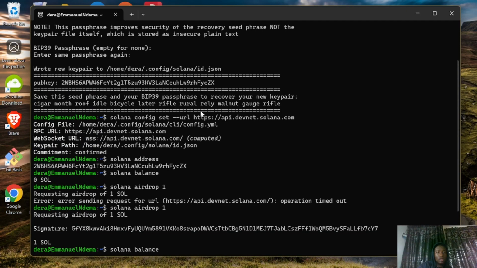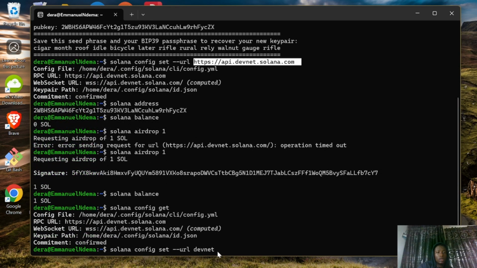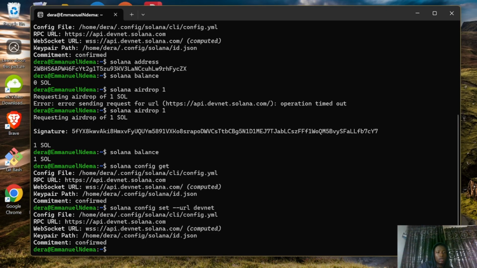This just tells the CLI that we are trying to configure our URL to devnet. So it's still the same thing. You understand? So if I type in that command again, solana config set --url mainnet.